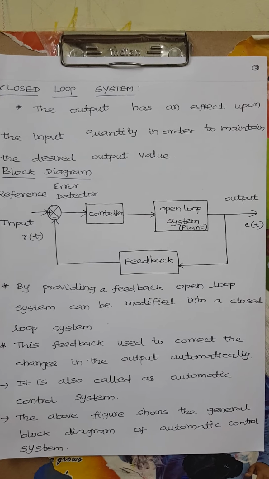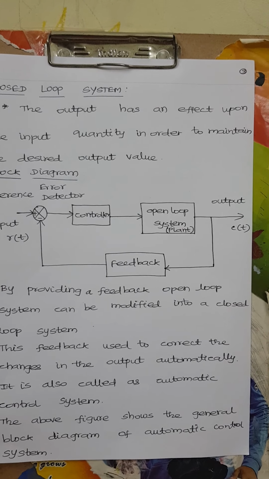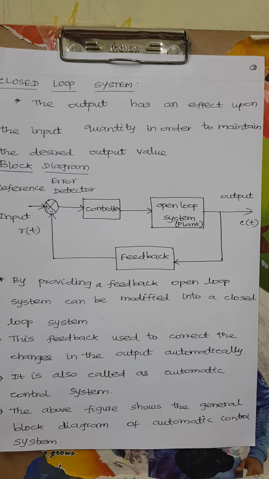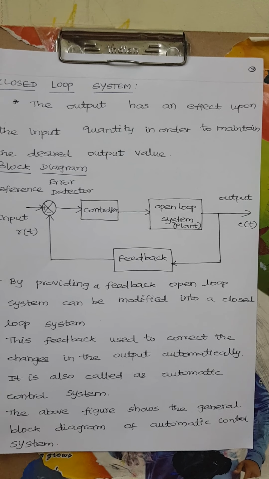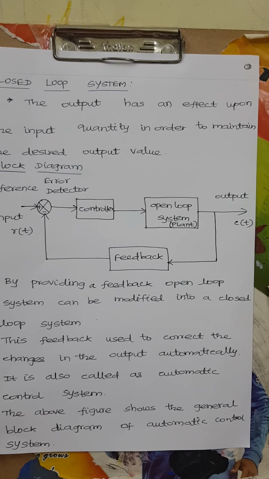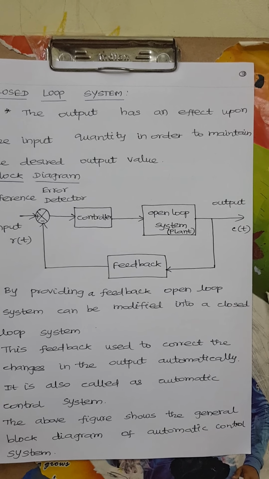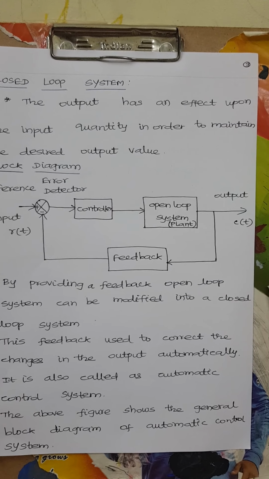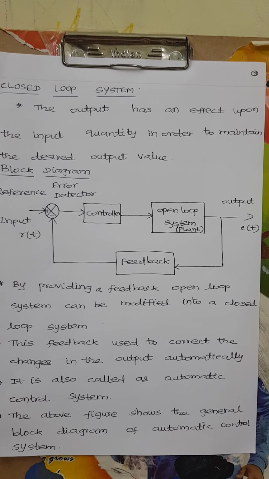Here itself, can you say the advantages and disadvantages? Directly we can say: the advantage is that the changes in the output quantity are corrected automatically. But what is the disadvantage? The disadvantage of closed loop system is that the construction is very difficult. So these are some points of advantages and disadvantages.